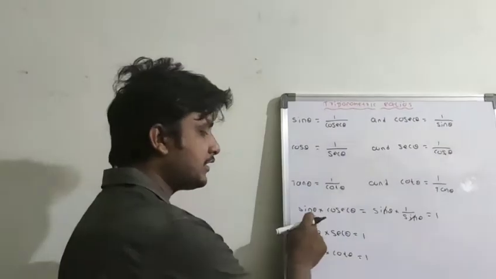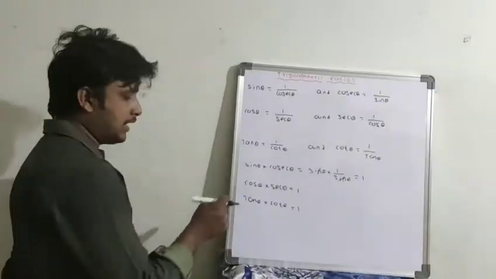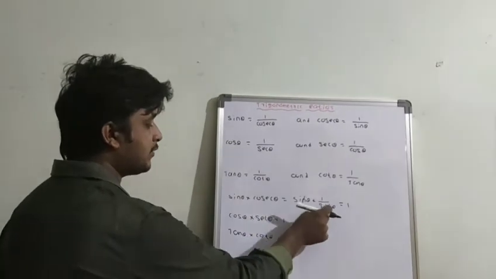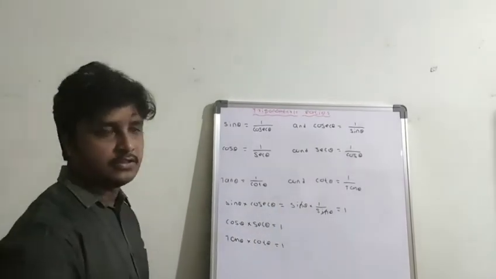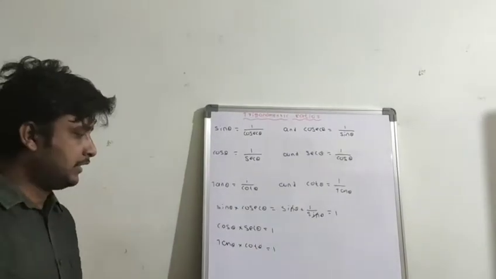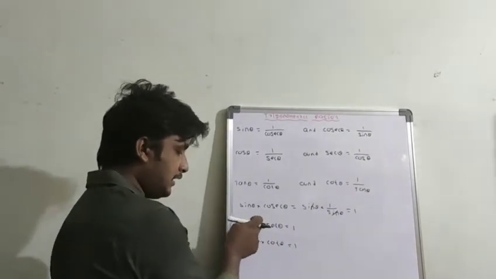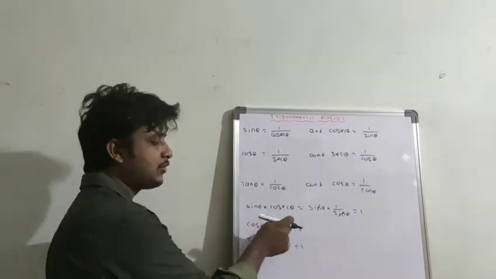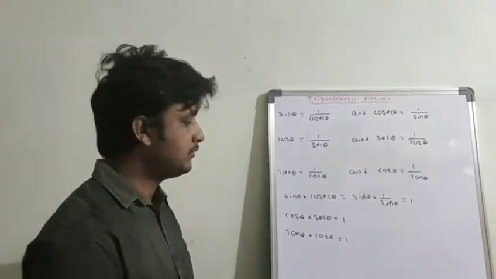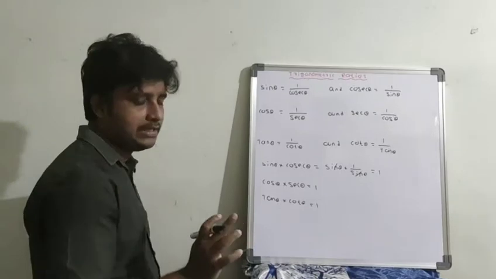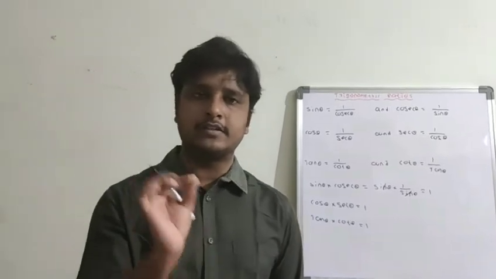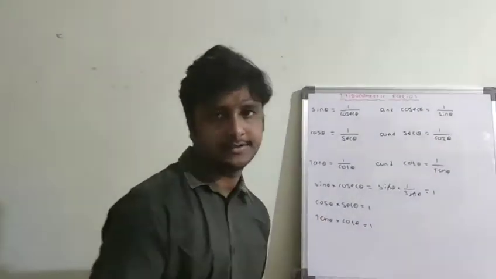How? Say for example, sin theta into cosecant theta. Sin theta, cosecant theta, you can write 1 by sin theta. Why? Because cosecant theta is the reciprocal of sin theta. So that into sin theta, if sin theta gets cancelled, you will get a 1. Similarly, cos theta and secant theta. Only a trigonometric ratio and its respective reciprocal give product 1. But sin theta into cos theta is not equal to 1. And tan theta into cot theta equal to 1. So the product of a trigonometric ratio and its reciprocal is always 1. Have a look.